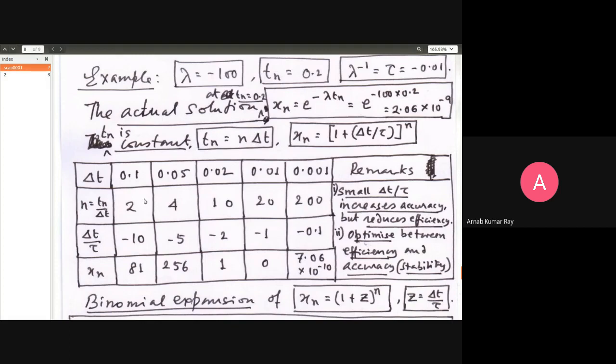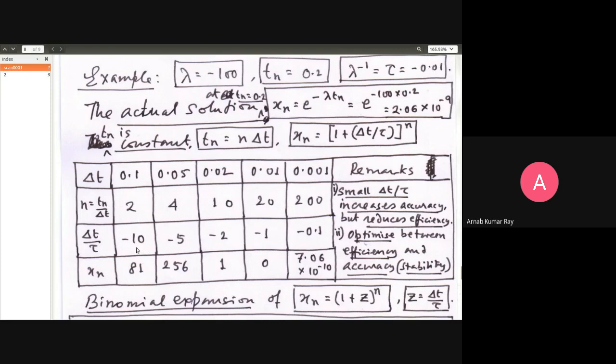be equal to 0.2 by 0.1, that is equal to 2, right? And tau is fixed. Tau is minus 0.01 and delta t is 0.1. So 0.1 divided by minus 0.01 will give you minus 10.